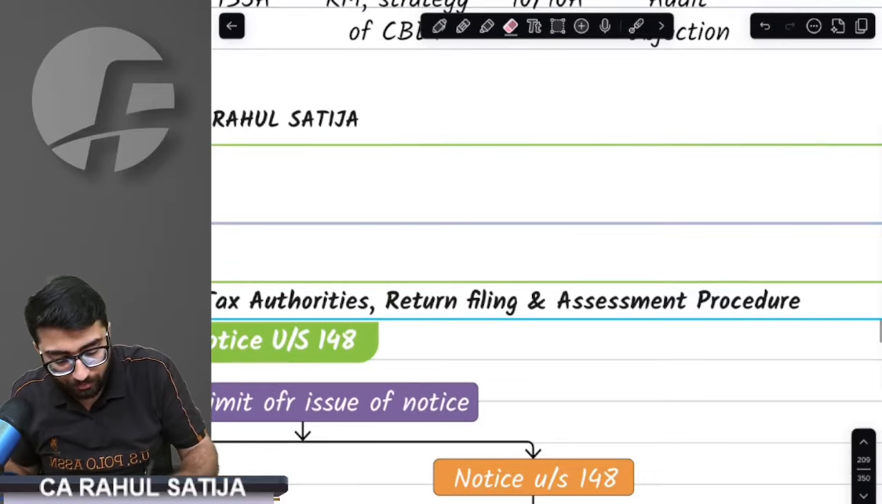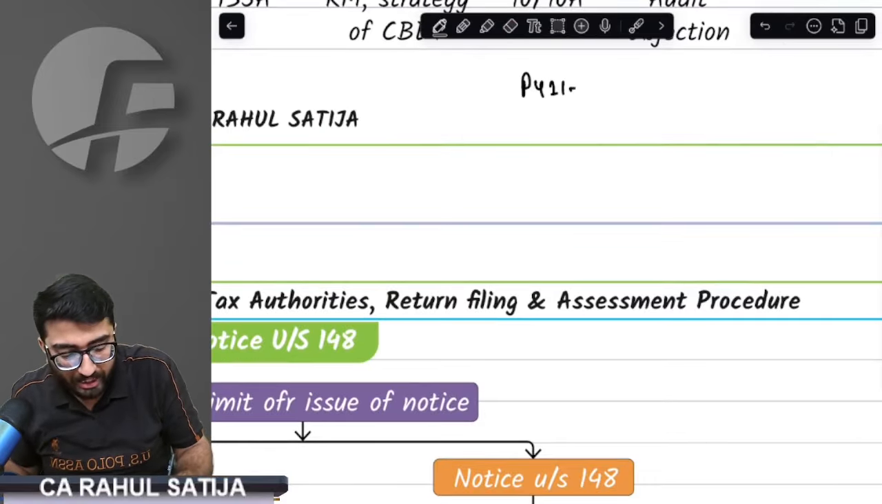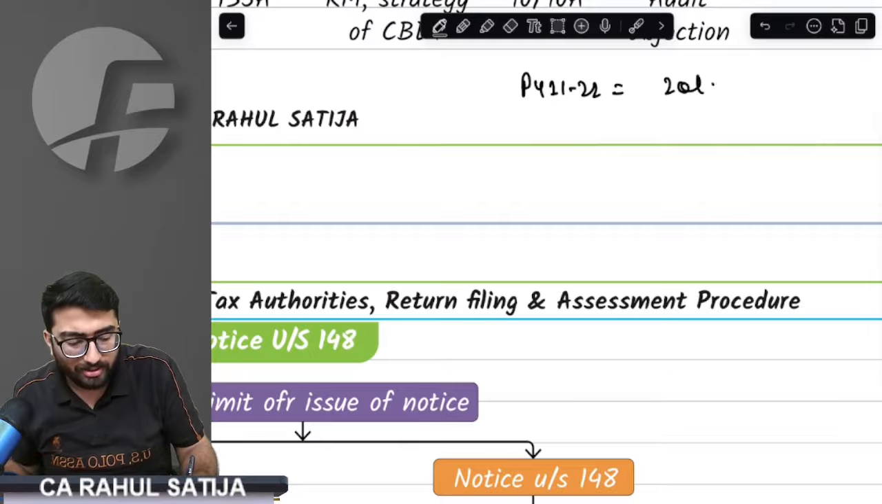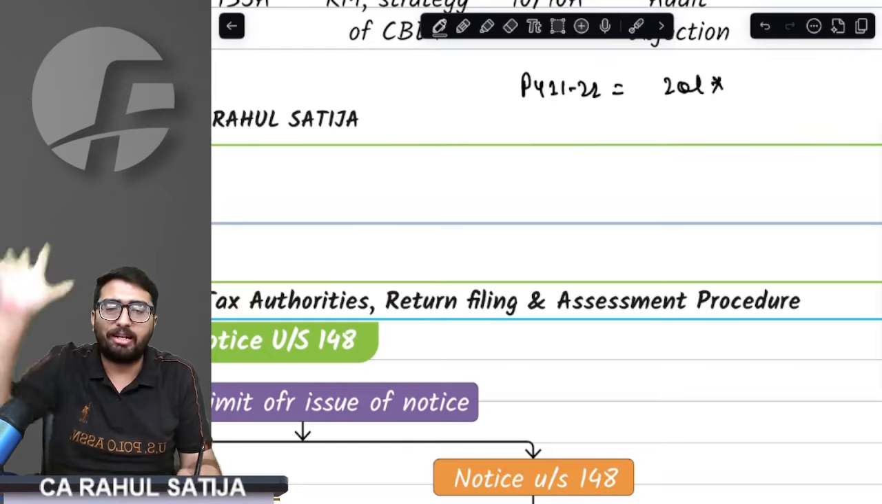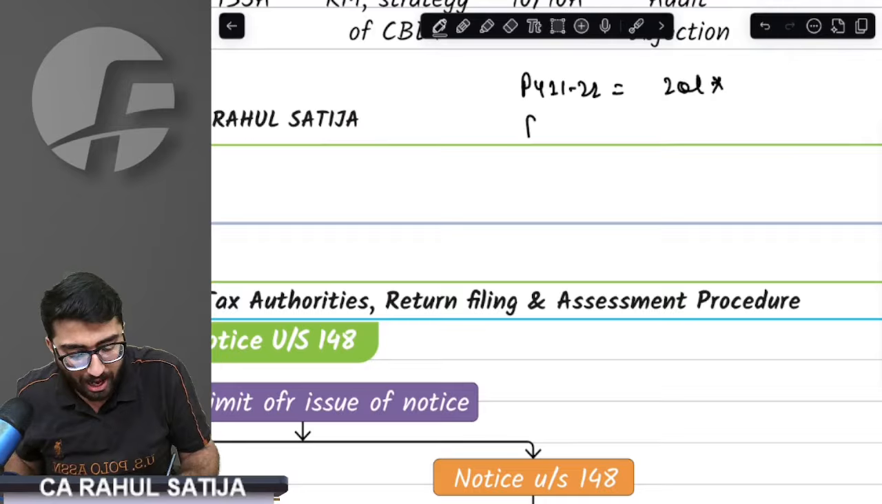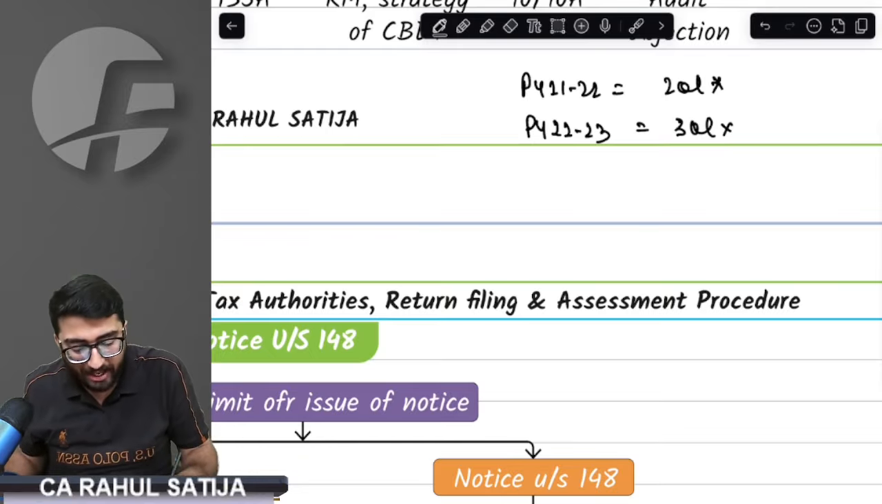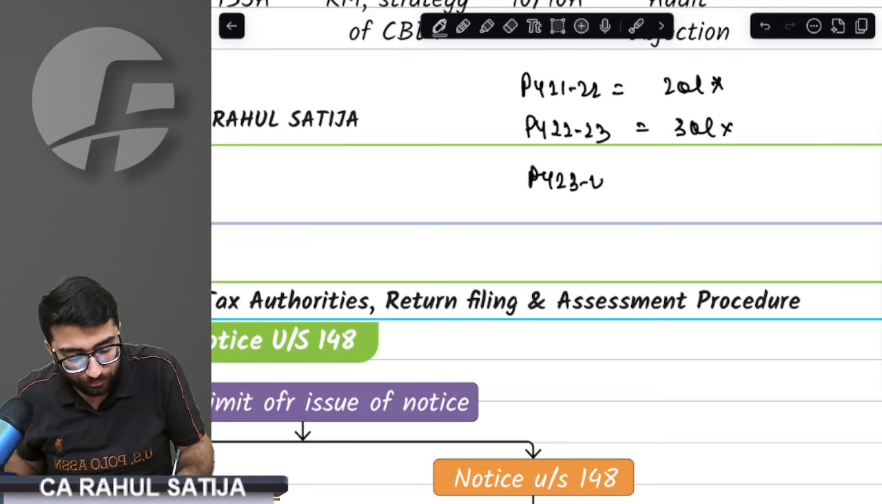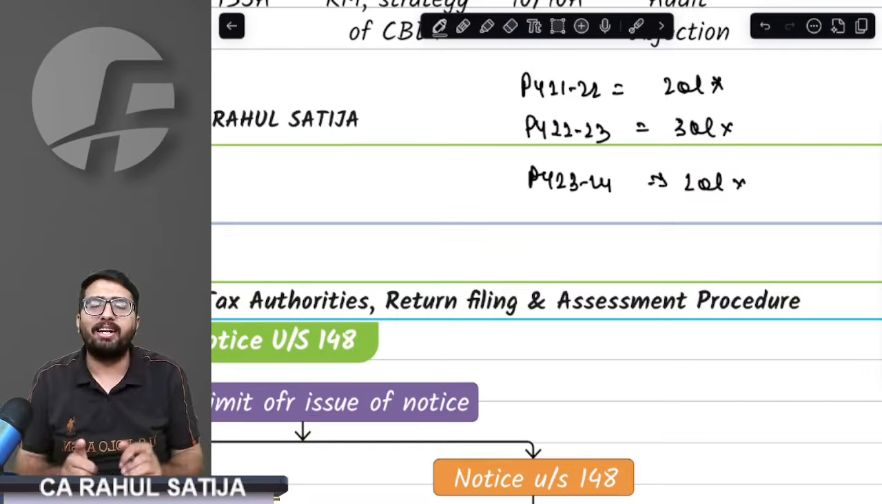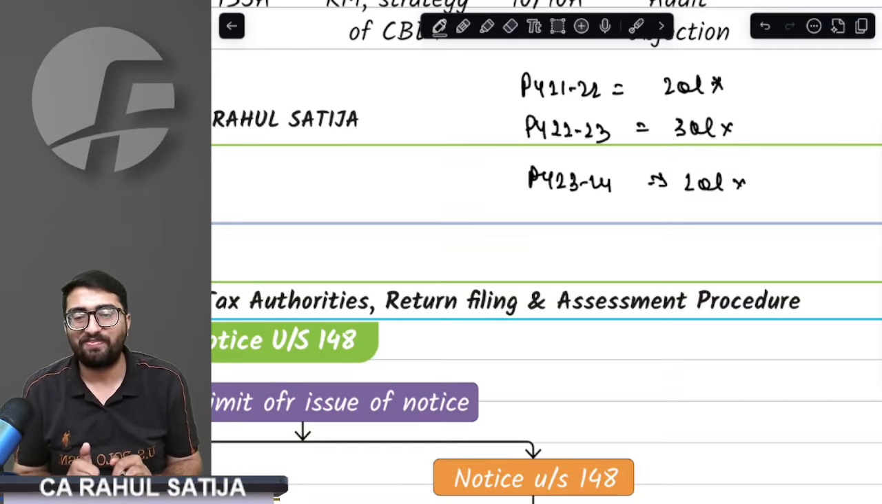For example, I bought an asset in previous year 21/22 for 20 lakh rupees. This is on account of undisclosed income. I have bought a piece of land. Again, for previous year 22/23, I bought another piece of land for 30 lakh rupees. Again, in previous year 23/24, I bought a piece of land of 20 lakh rupees. Again, these all three lands are adjacent to each other.